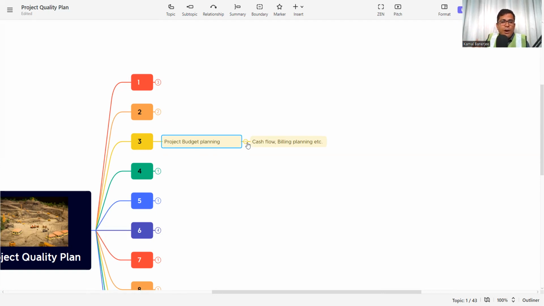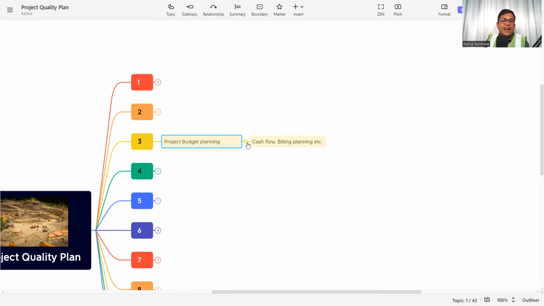Now we have separate suppliers and separate subcontractors. We need to pay them. We need to pay our engineers, labor, machinery suppliers, everyone. So how will we plan, and what is our monthly requirement? We need to bill the client or the consultant that we need this much billing every month, so that we also maintain the cash flow at our side.